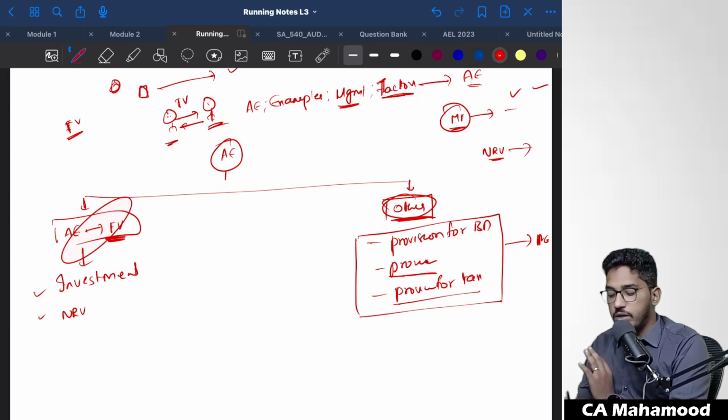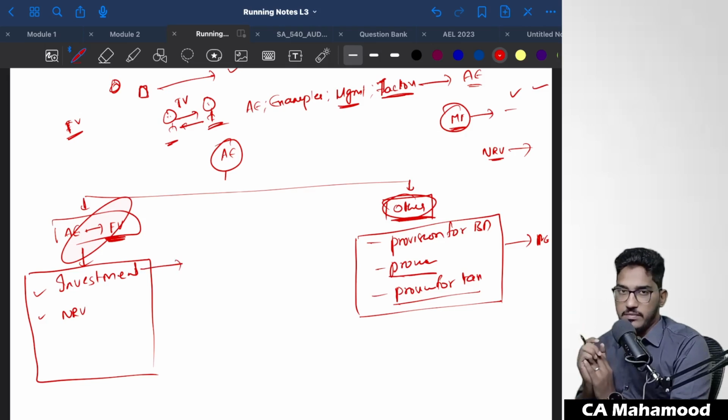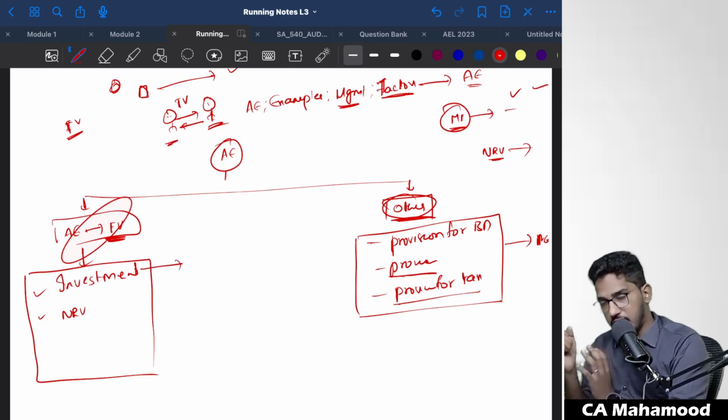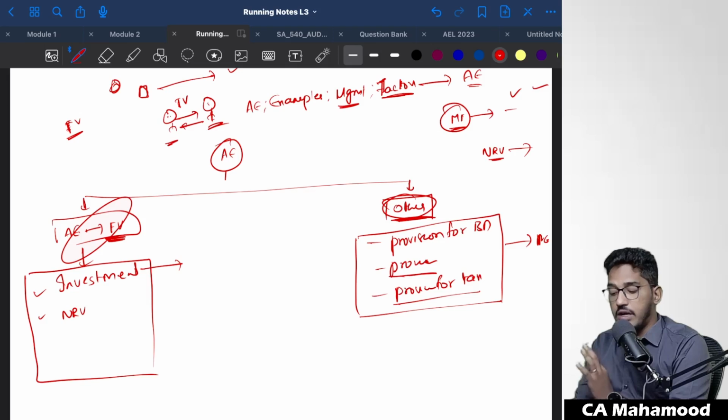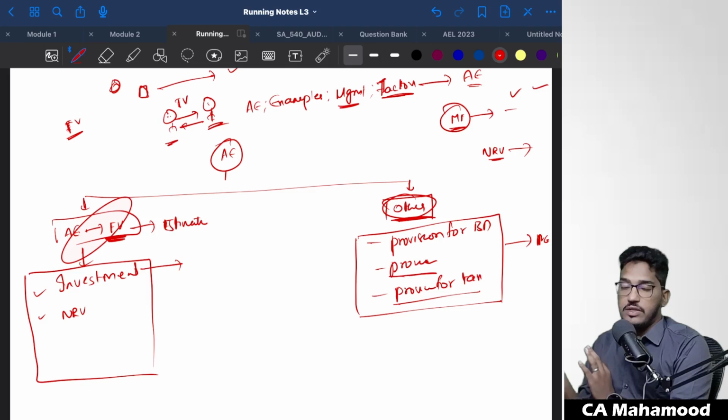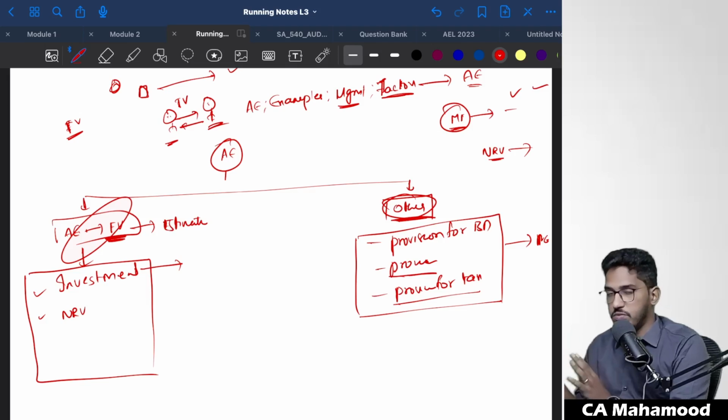But whenever you are determining some accounting estimates on the basis of fair value, the fair value itself is a little bit uncertain. What is the market value as on today? That itself is going to be a little bit uncertain. So in respect of accounting estimates which involve fair value adjustments, the estimation uncertainty is higher. The chance of that accounting estimate going wrong is much higher. So I have explained two kinds of accounting estimates: those which involve fair values, and those which do not involve fair value.